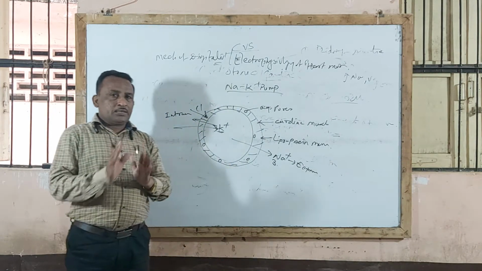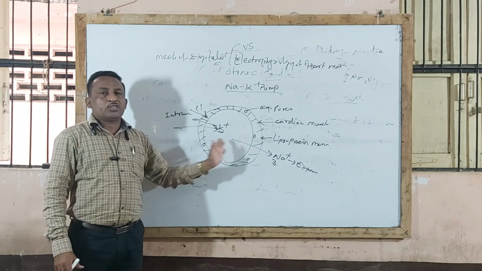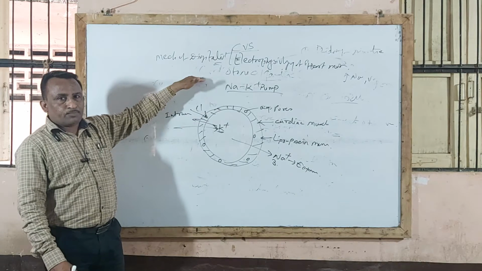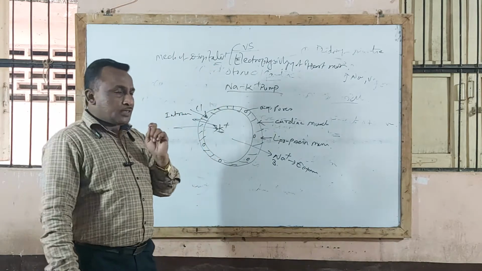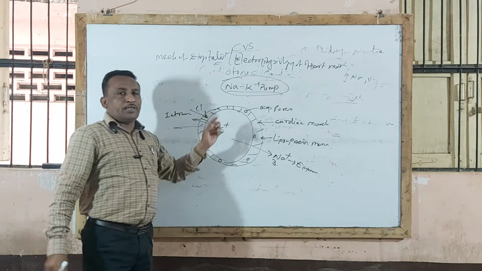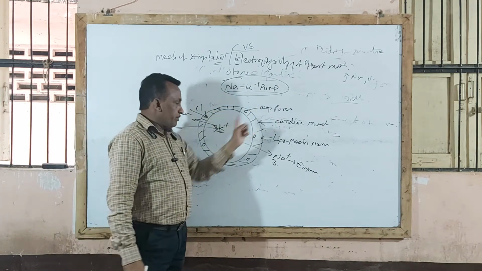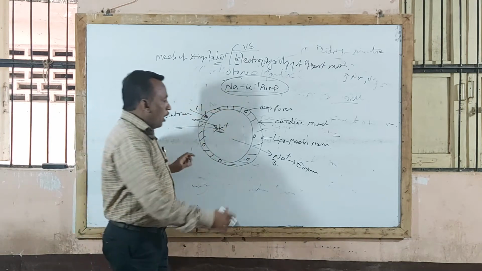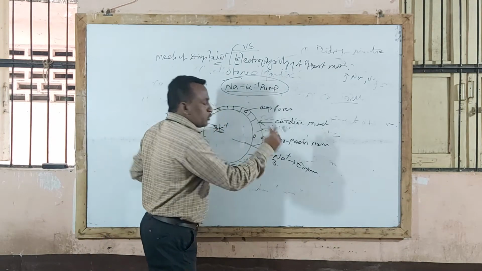But whenever there is a CHF condition, disturbances take place, and under such a condition, when digitalis or a cardiotonic drug is given, this cardiotonic drug acts by inhibiting the sodium potassium pump. By inhibiting the sodium potassium pump, when digitalis is given, it blocks the movement of sodium outside the cell.